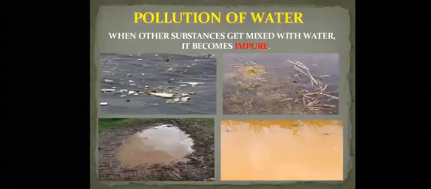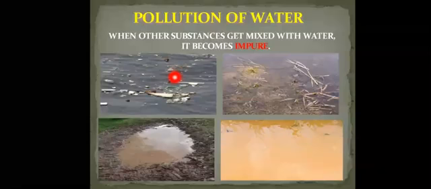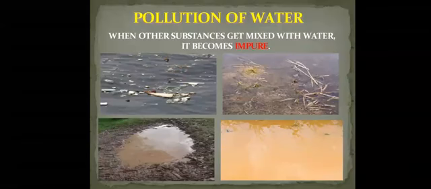Some substances dissolve in water and so we cannot see them. If the substances that have got mixed with the water are harmful for living things, we say that the water has become polluted. For example, we cannot drink muddy water. As you can see here, this kind of water is known as muddy water, and we can't drink this. Wherever some kind of substances are floating on the water, we cannot consume it, we cannot use it, and so we say that the water has become polluted.